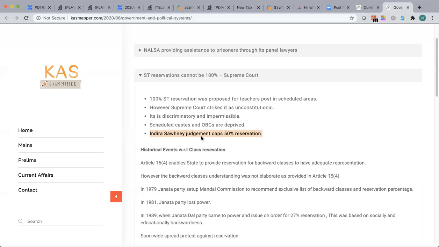Of course, there can be exceptions. I will talk about exceptions later on. But yes, 50% reservation is the max as per the Supreme Court mandate for reservation in any of the government posts.